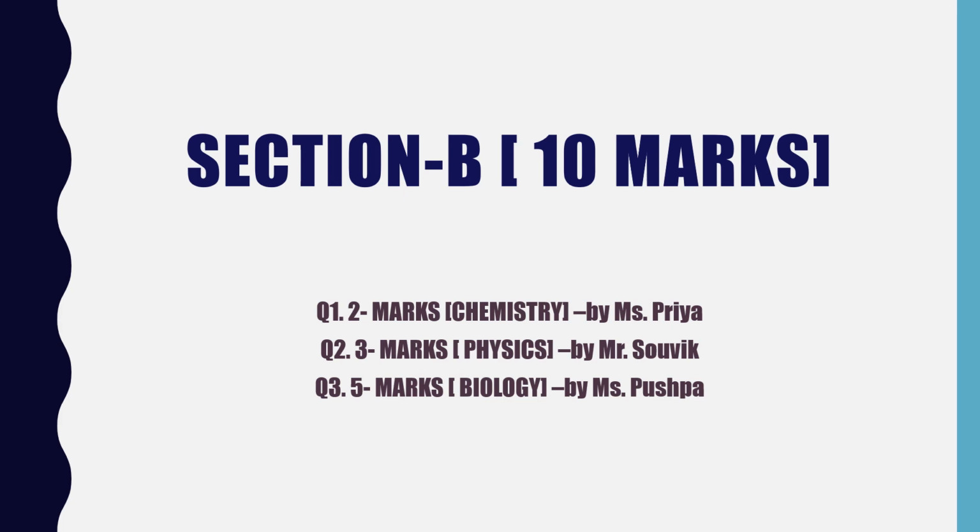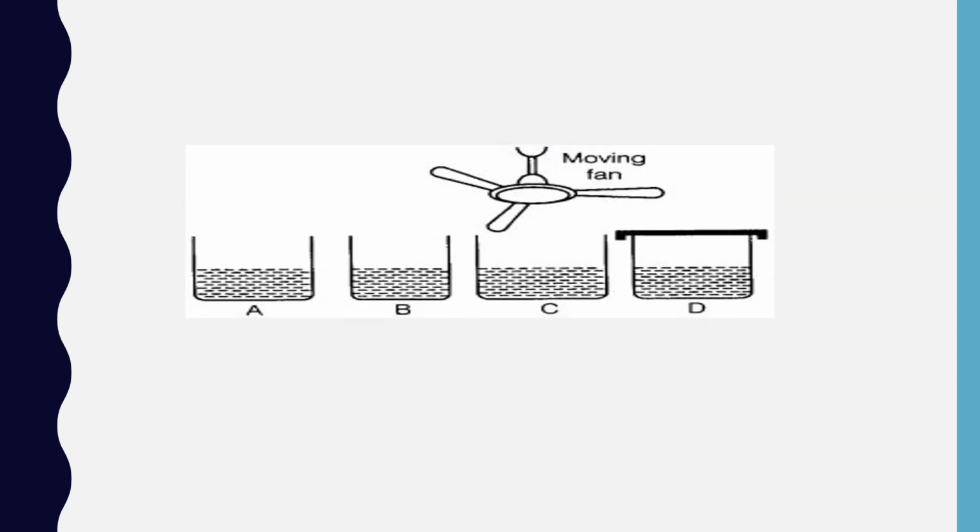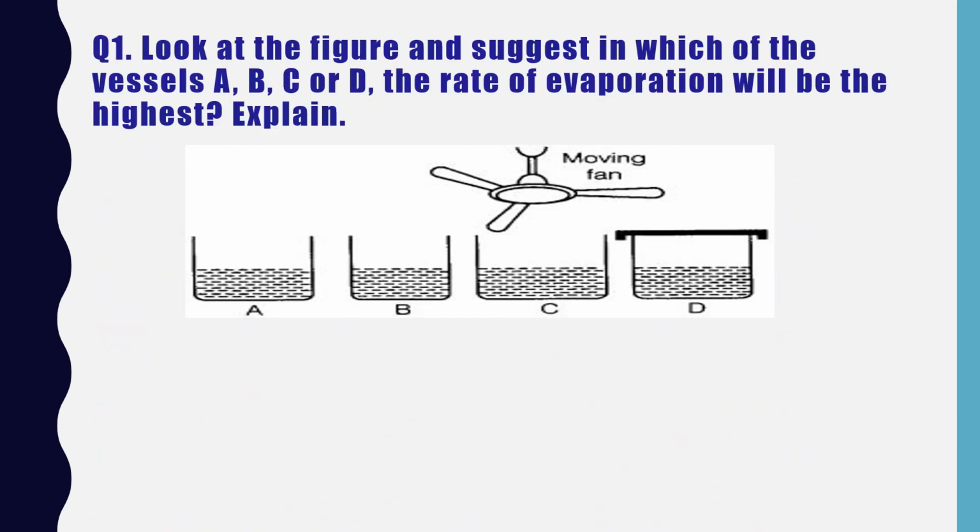Section A questions you have already been given, so let us discuss these questions. Question number 1 is from the chemistry part. The question is like this: look at the given figure and suggest in which of the vessels A, B, C or D the rate of evaporation will be the highest. You have to explain it. This question you were asked in today's science examination.